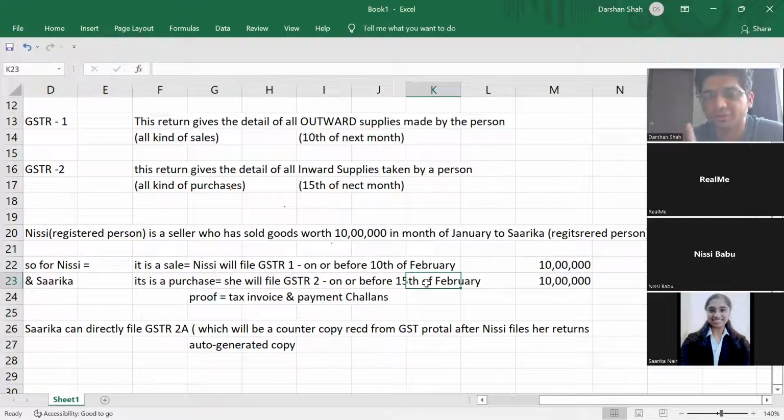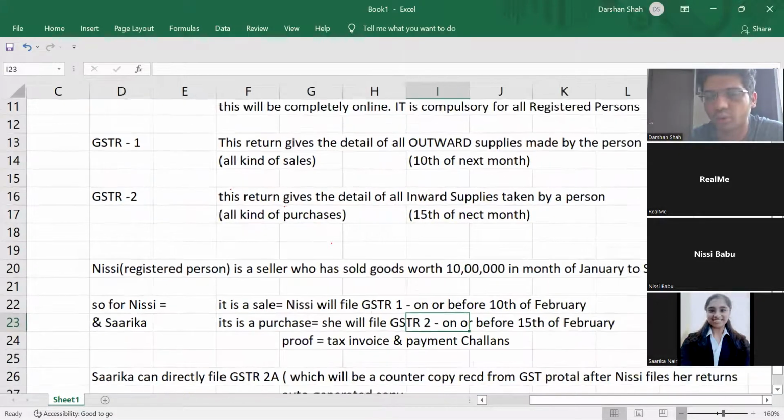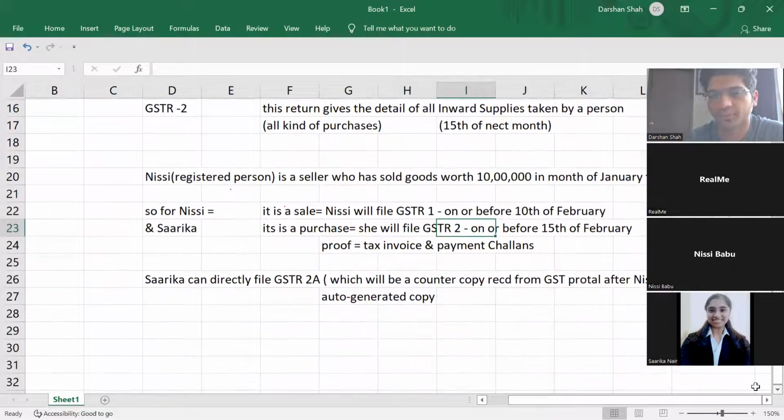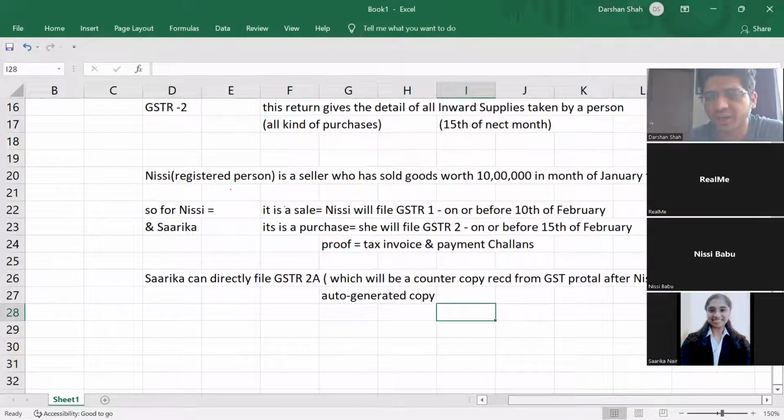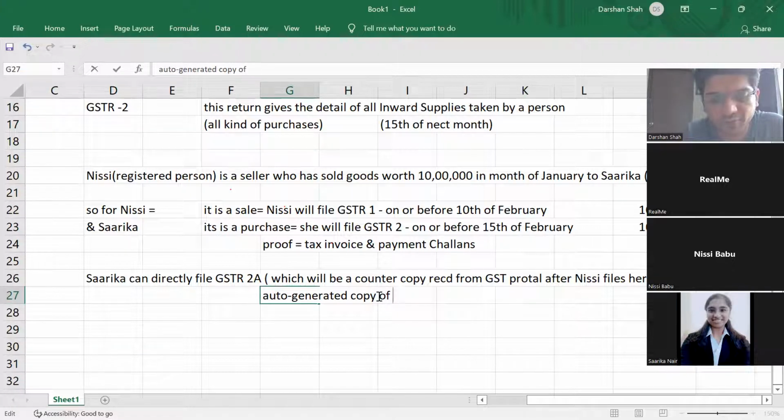But if Sarika has other suppliers also, it is better to file GSTR2 on her own. So GSTR2 can be filed either on her own under GSTR2, or from the auto-generated copy received from your supplier.